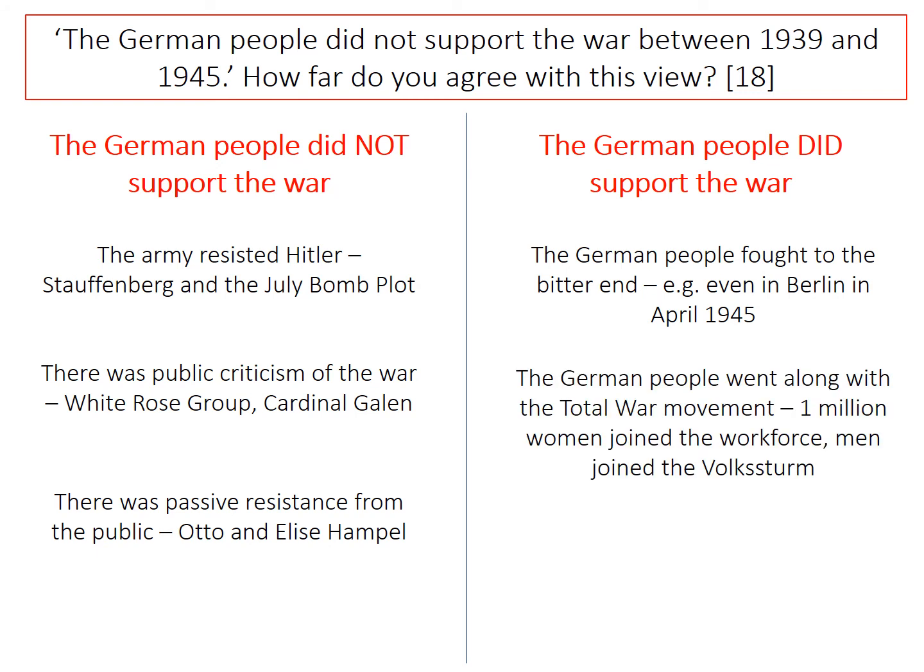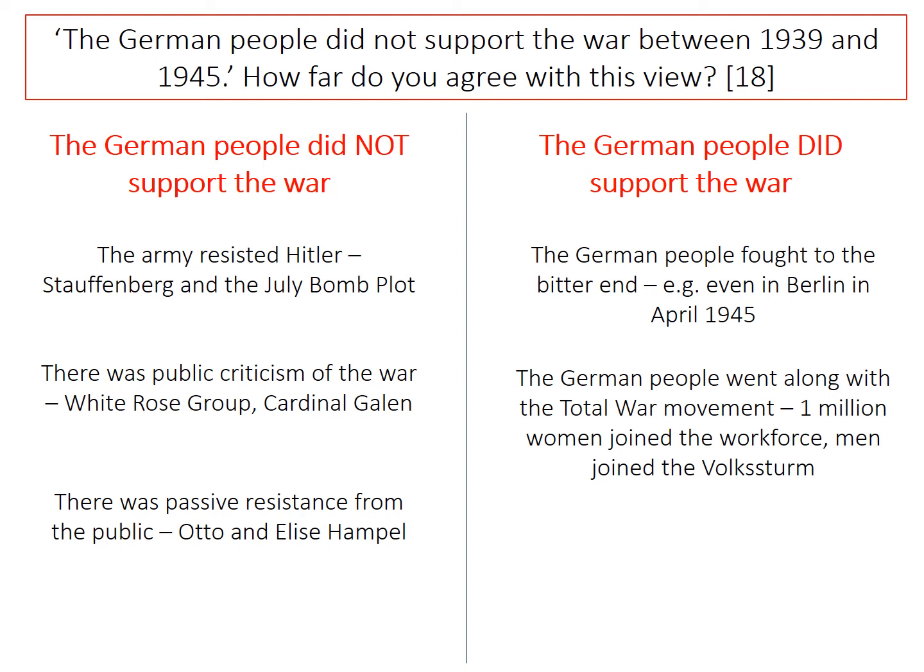Another piece of evidence that I think really proves that the German people did support the war is the fact that they went along with the total war movement. There are lots of things we could choose to show this. For example, 1 million women joined the workforce after Goebbels delivers his speech in 1943. That to me shows that people did support the war. Or you could look at the fact that men join up in quite vast numbers to join the Volkssturm, or the People's Army. The fact that men are joining up, to me, again shows that arguably the Germans did support the war.